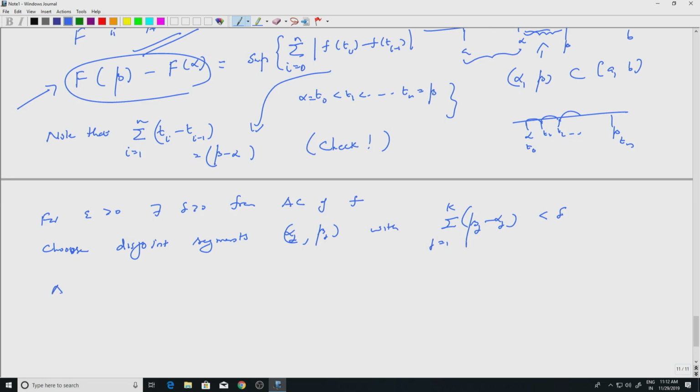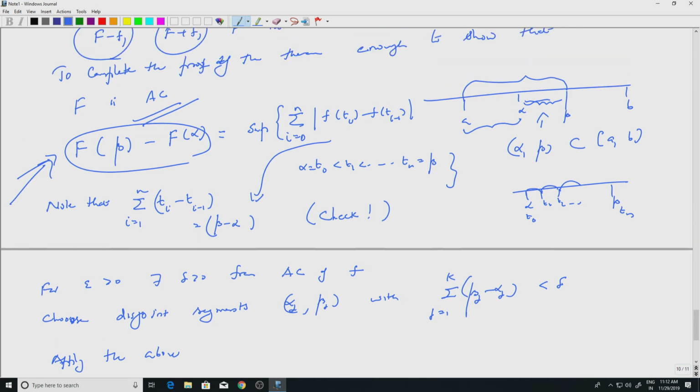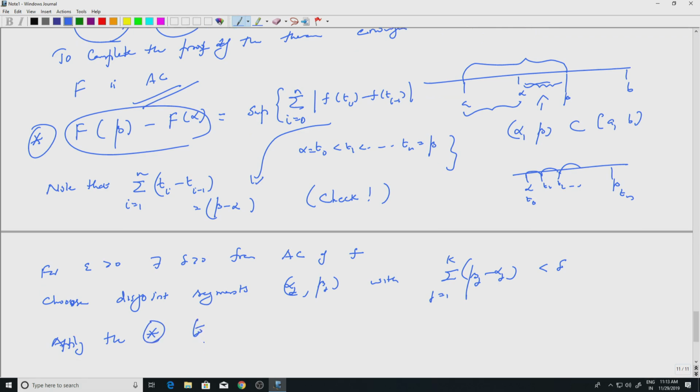Apply the above. So what is the above? Above is this. Okay. So let us call that star. So I am applying star to whatever we have, apply star to each interval alpha j beta j. Okay. Well, what will you get? So let us see.